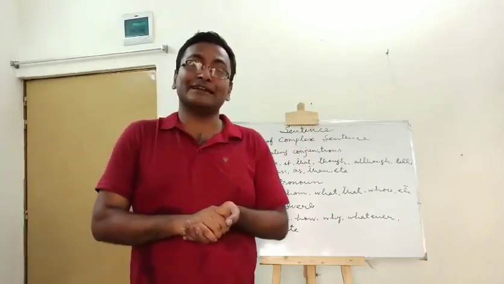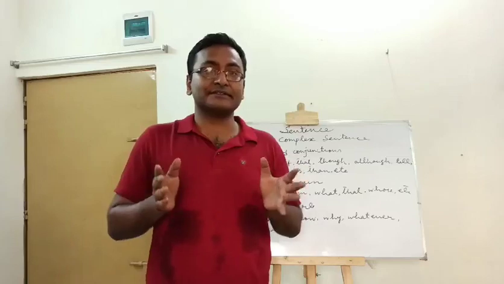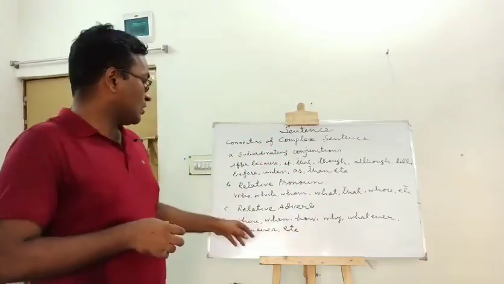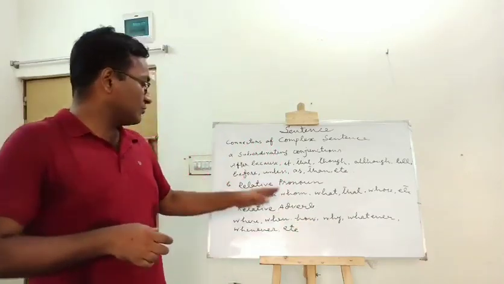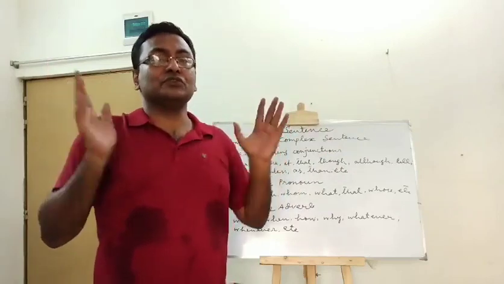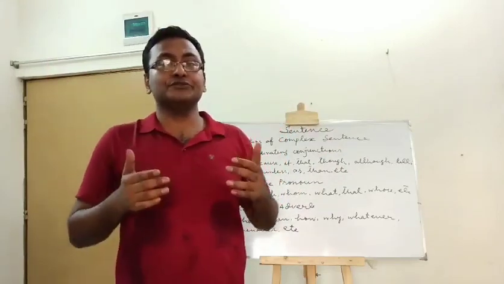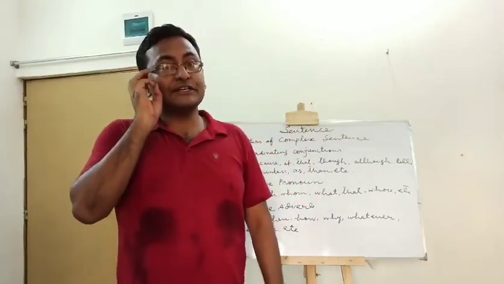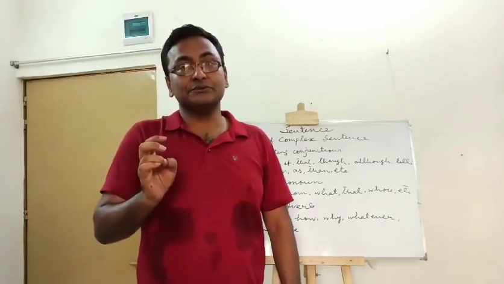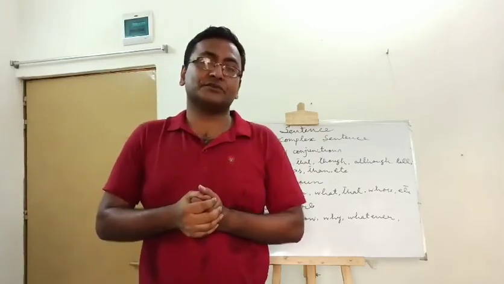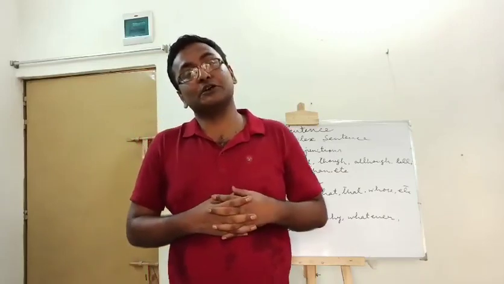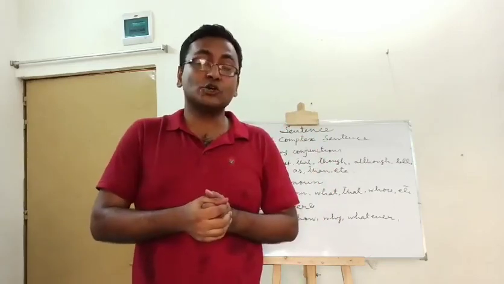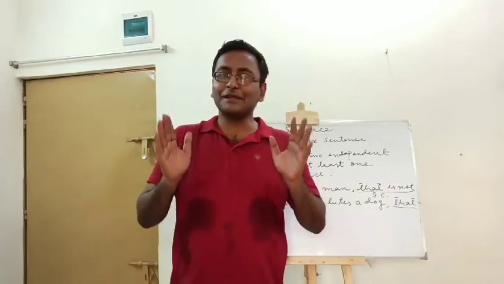And the third type of connectors that are used to construct a complex sentence is relative adverb. The major relative adverbs are where, when, how, why, whatever, whenever, etc. So, in a complex sentence, we use three types of connectors: subordinating conjunctions, relative pronoun, and relative adverb. If you see the presence of subordinating conjunction, relative pronoun, or relative adverb, obviously that sentence can be a complex sentence.